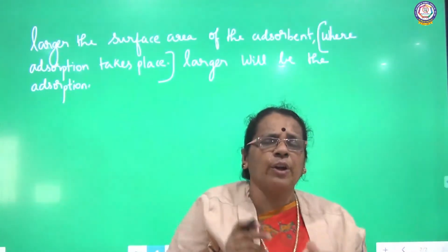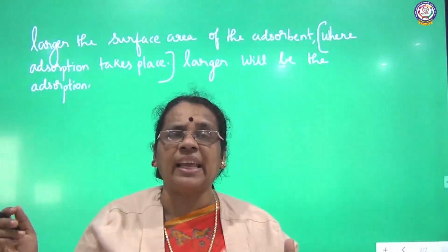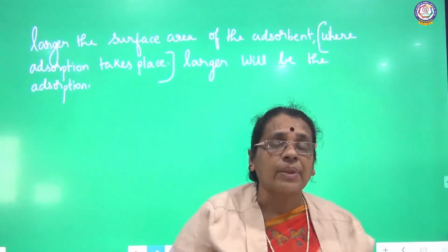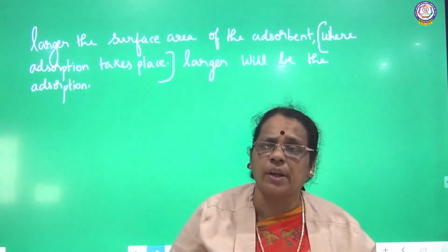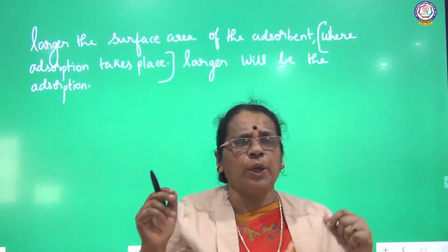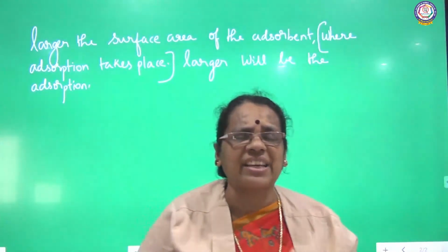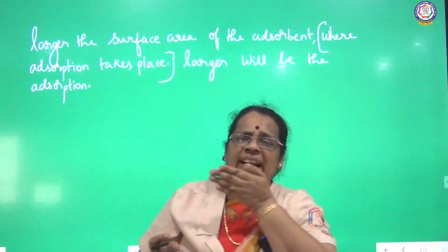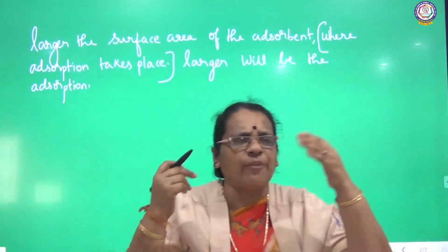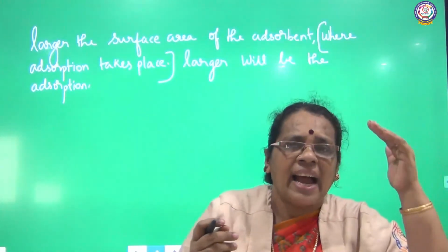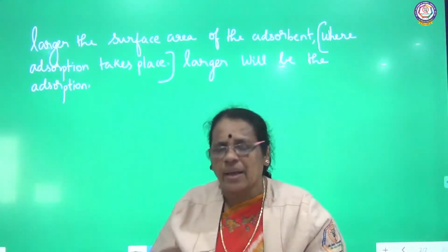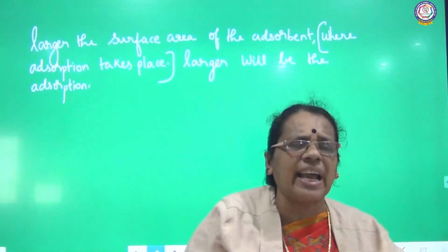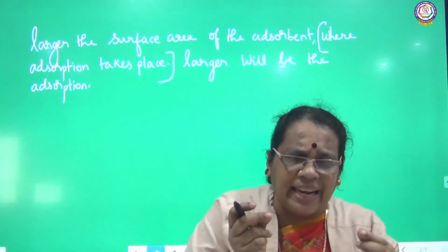So the first factor is surface area, and how it affects the process of adsorption. When you compare the force of attraction acting at the surface with the force of attraction in the bulk, the force of attraction in the bulk will be greater.